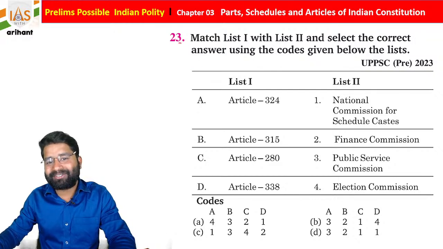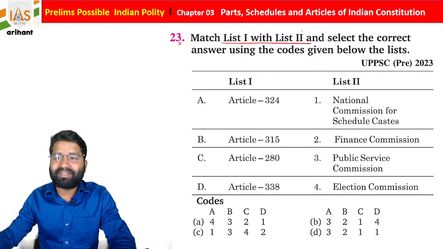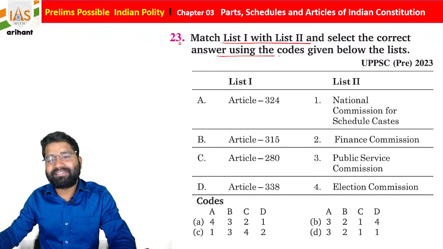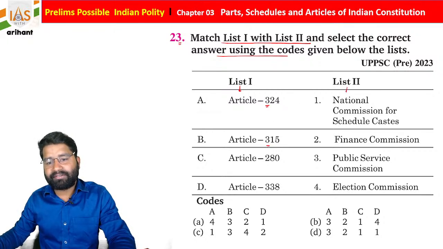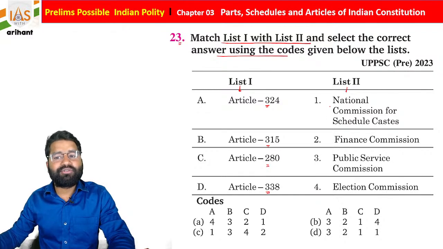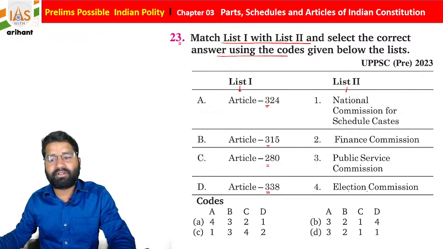Now if you see the next question, once again you have to match List 1 with List 2, and you have to choose the correct answer by using the given code. If we talk about List 1 and List 2 here: Article 324, 315, 280 and 338. List 2 contains National Commission for Scheduled Caste, Finance Commission, Public Service Commission and Election Commission.